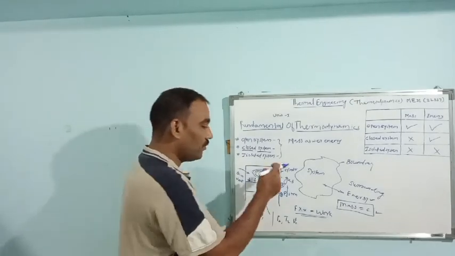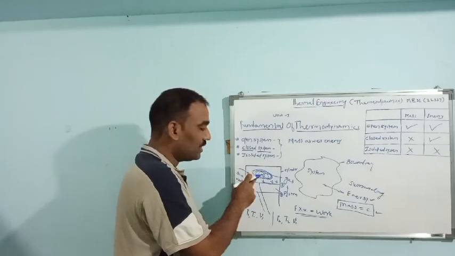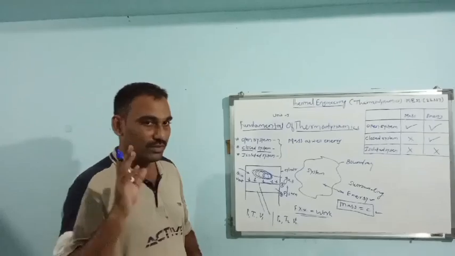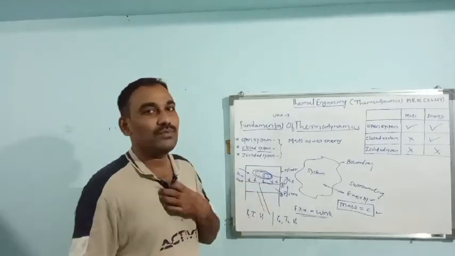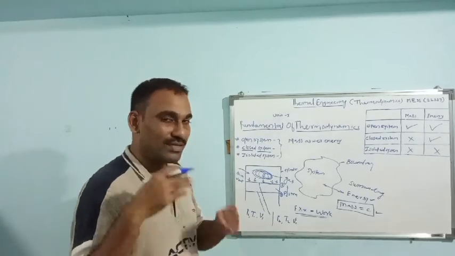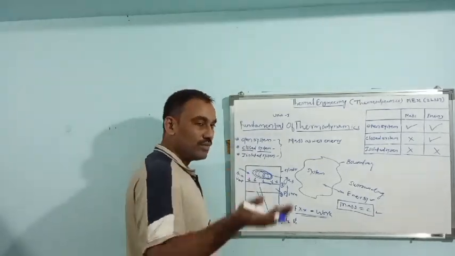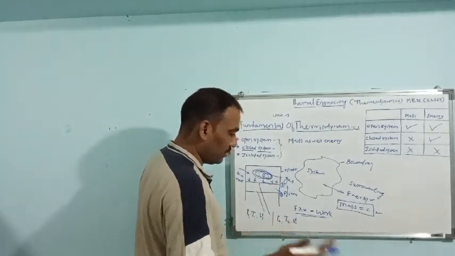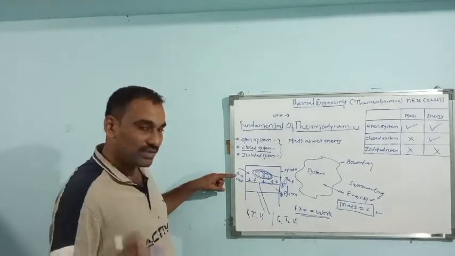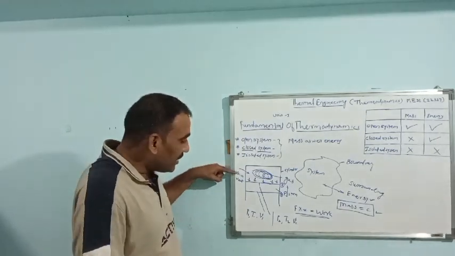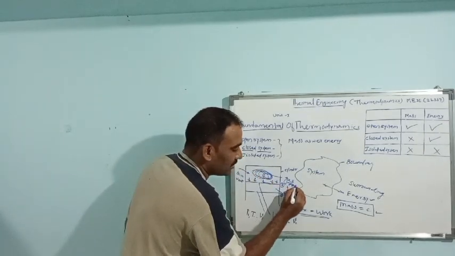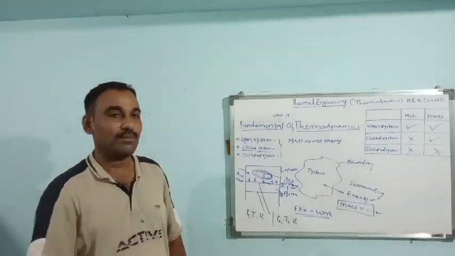It means whatever energy in form of heat is given to this system is converted into work. I don't say that all energy is converted into work. Some part of heat is converted into work, and some part will be rejected to surrounding. That is another concept we will see later. But here it is confirmed that only energy is crossing the boundary. Are you getting? Gas, which is having some mass, is not crossing the boundary. It is already present in the system.